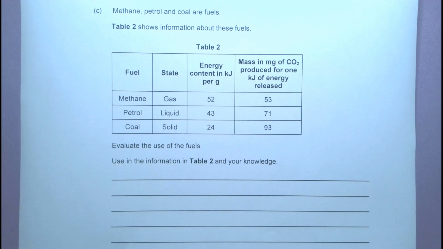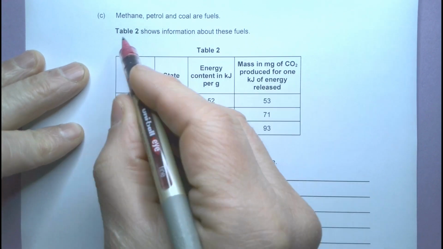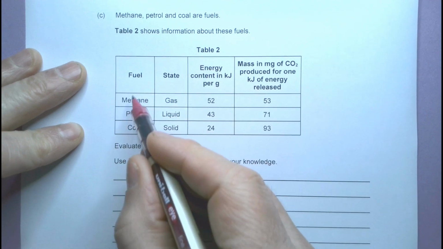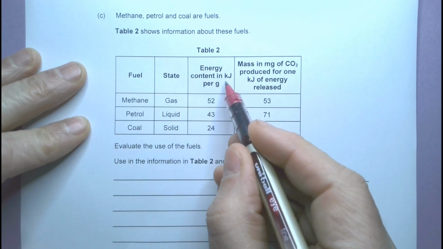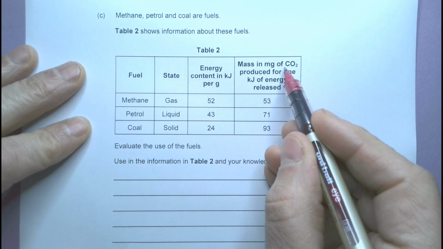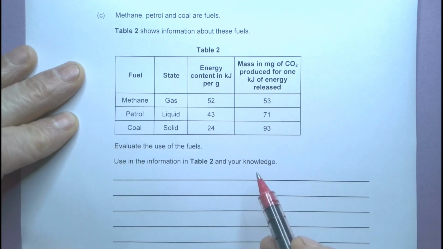Question 3c. Methane, petrol and coal are fuels. Table 2 shows information about these fuels. And here's table 2, so it's got the fuel, methane, petrol, coal. It's got the state of matter, gas, liquid and solid. Okay, energy content in kilojoules per gram. Mass in milligrams of carbon dioxide produced for 1 kilojoule of energy released. Okay, so there's numbers there.